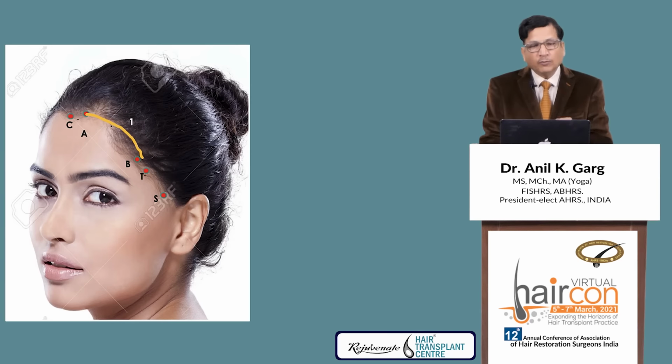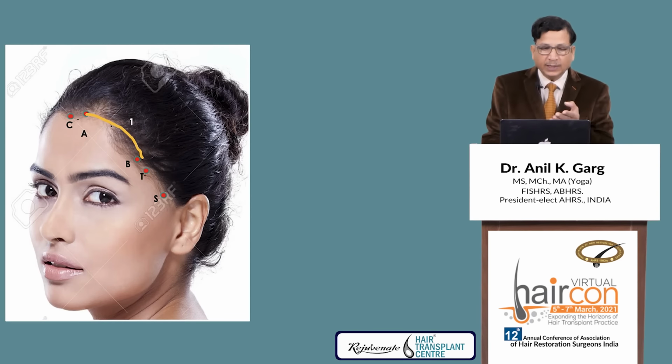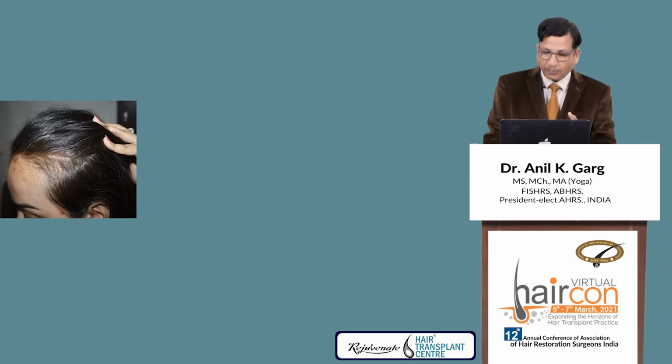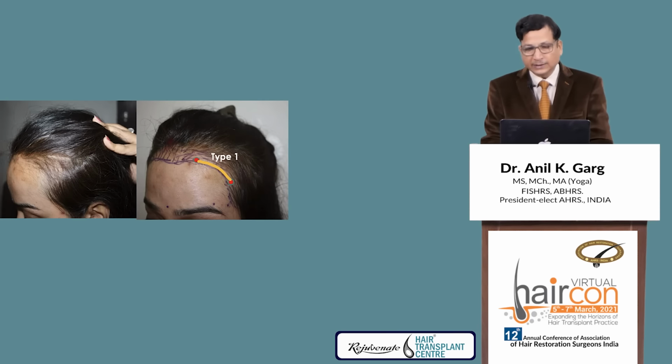Now the joining of point A and point B can be in three-way. Type 1 is concave forward, type 2 is a straight line, and type 3 is you make convex forward, depending upon what you want. You want to decrease the forehead width or you want to increase the height. So depending upon your planning, you can make, like I made concave forward in this case.